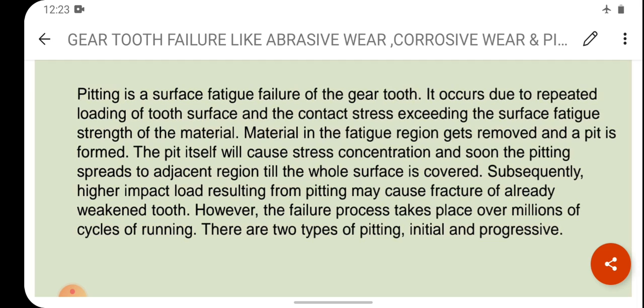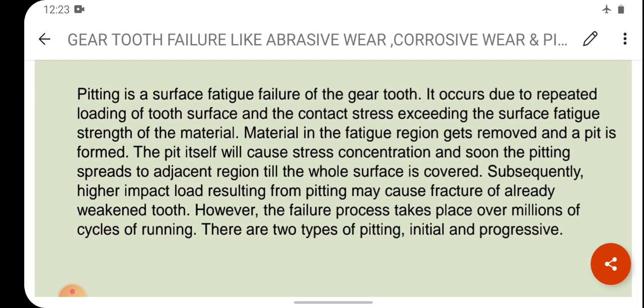Now it is clear what pitting is. Smaller pits will form on the gear tooth. What else will happen? It will spread over the whole surface of the gear tooth, and subsequently when load is applied it may cause fracture of the tooth already weakened due to pitting. However, the failure process takes place over millions of cycles of running.